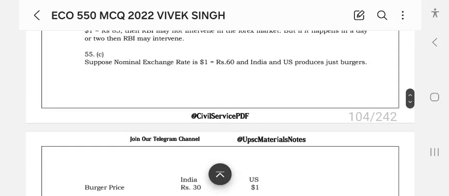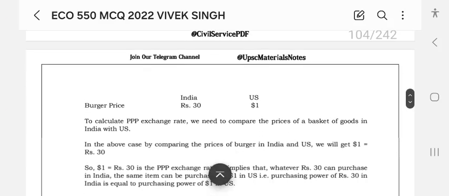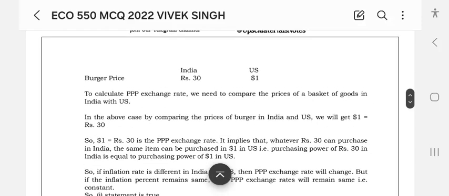Suppose the nominal exchange rate is $1 equal to rupees 60, and India and the United States produce just burgers. The burger price in India is rupees 30, and in the US it is $1. To calculate the PPP exchange rate, we need to compare the prices of a basket of goods. In the above case, by comparing the prices of a burger in India and the United States, we get $1 equal to rupees 30.